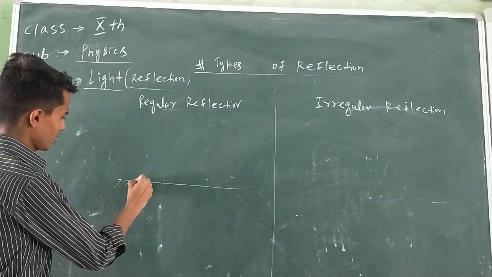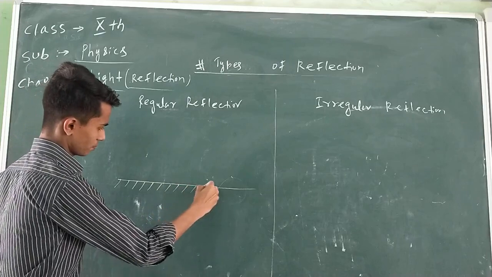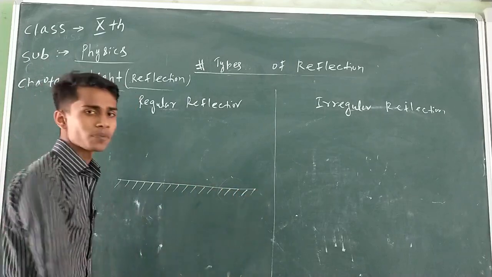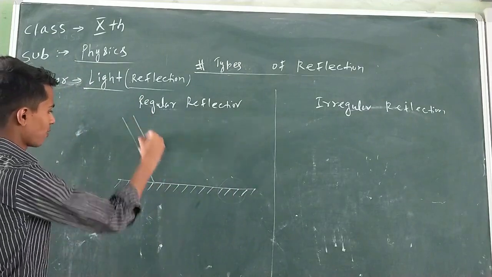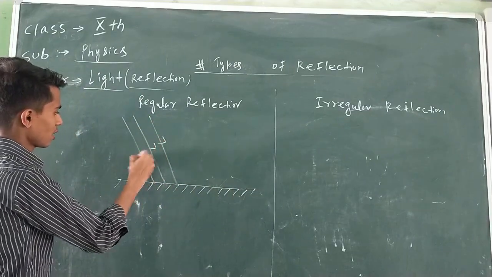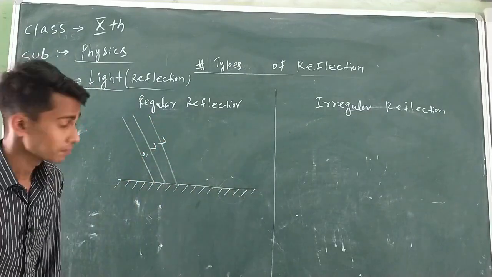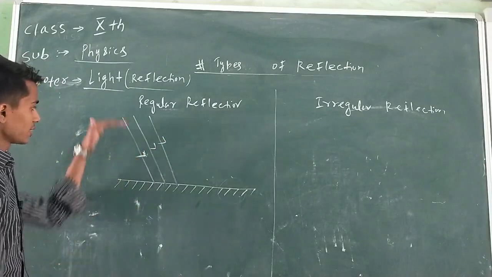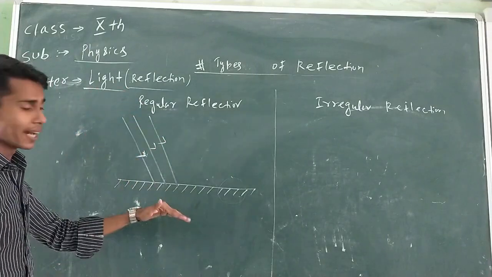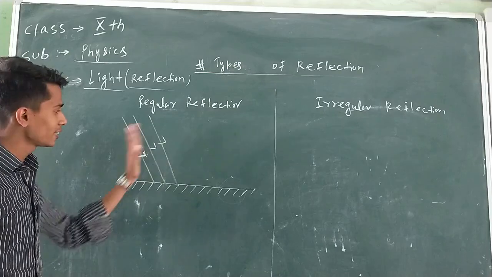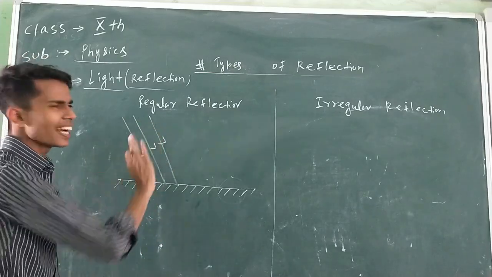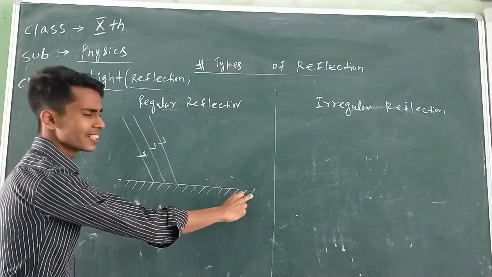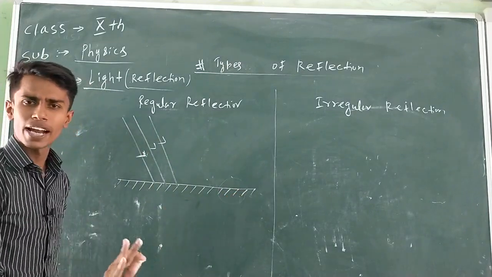Let this be a mirror. A mirror is an example of a smooth surface. From source of light, consider the beam of light is falling on a surface like this. Since from the source of light, a ray of light is falling on the surface, these incident rays will be parallel to each other. Okay. Now, these infinite incident rays are incident on the mirror at infinite points.